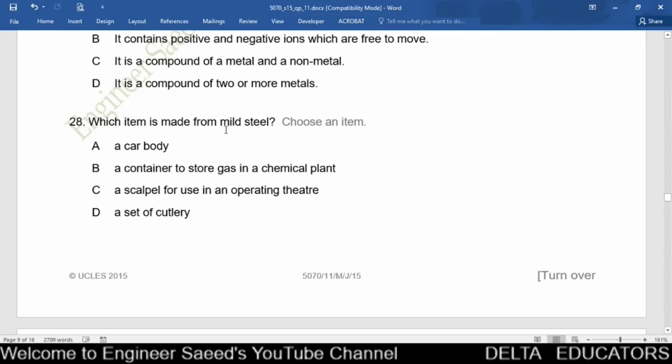We use mild steel for making car body. We cannot use mild steel to store gas in a chemical plant because mild steel is not resistant to corrosion, and in a chemical plant we should use a container that is made from a metal or from a substance that is resistant to corrosion. So we cannot use mild steel in a chemical plant. For making scalpel and for cutlery, normally we use stainless steel. So correct option, option A, we use mild steel for making car.